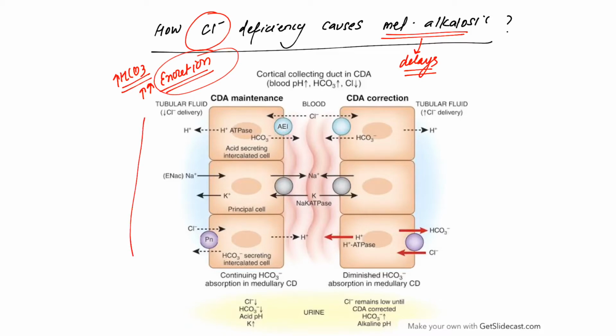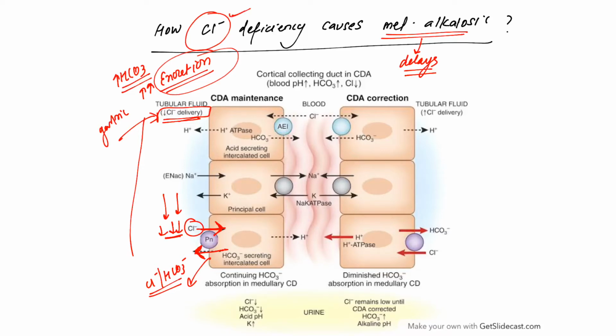But if we look here, there is a chloride bicarb exchanger. So in order to excrete one molecule of bicarb, the kidney should reabsorb one molecule of chloride. And if there is chloride deficiency, for example, if the chloride is lost in gastric secretions, there will be less chloride delivered to the distal tubule. So now because the chloride here is decreased, there is decreased absorption of chloride and that's why there is decreased excretion of bicarb. That's how decrease in chloride leads to maintenance of metabolic alkalosis.